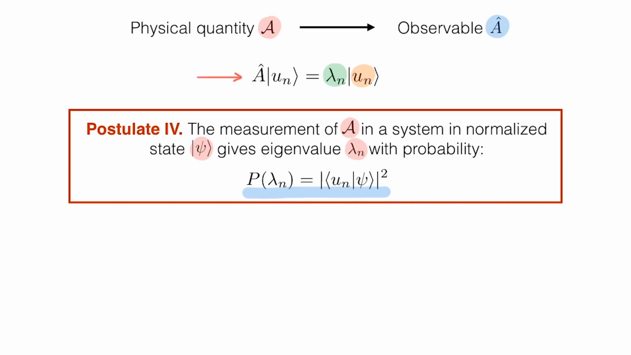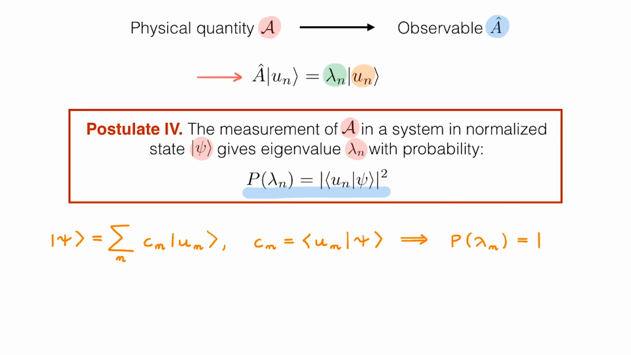We can find an alternative form for this probability if we write the state psi in the basis of eigenstates u n of the operator A as usual, and the expansion coefficients c are given by the projection of psi onto the u basis states. This means that we can also write the probability p of measuring eigenvalue lambda n as the absolute value of c n squared.